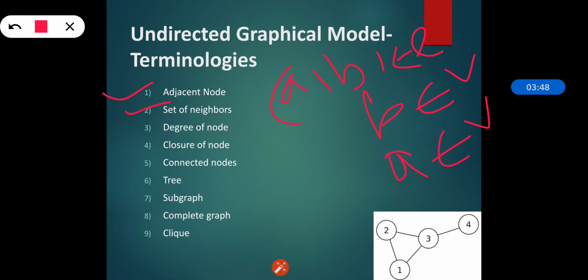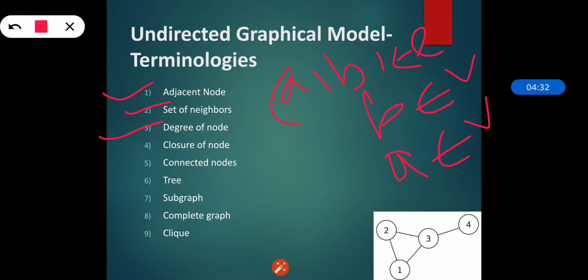The second terminology is the set of neighbors. The set of neighbors of A is the set of B belonging to V such that A and B are connected by an edge, and both are vertices of set V. The set of neighbors is sometimes called the boundary of A because the edges connect those vertices with each other. Then the third one is the degree of a node. The degree of a node is the number of edges incident on that particular node, meaning the edges connecting to that node.